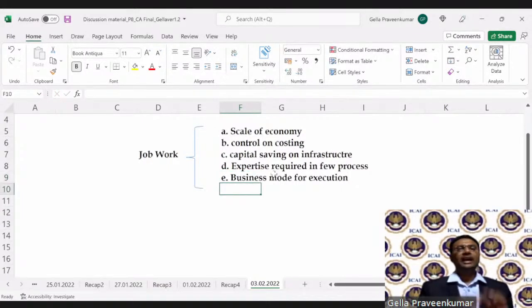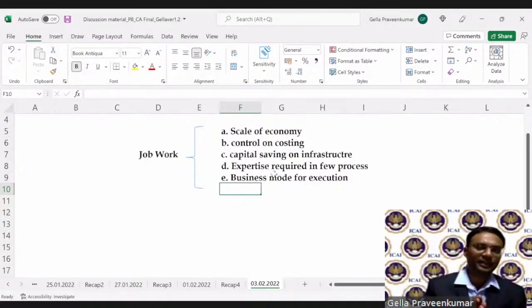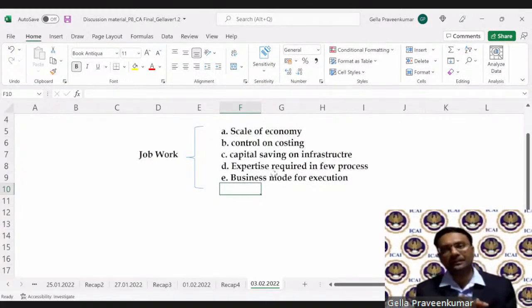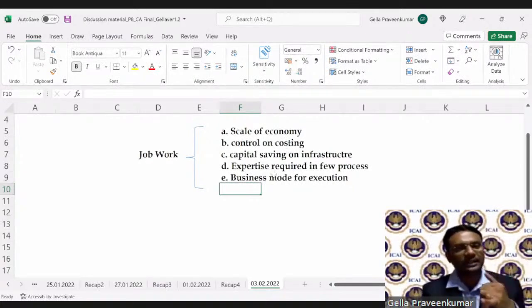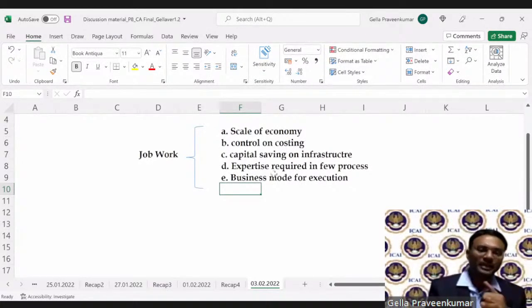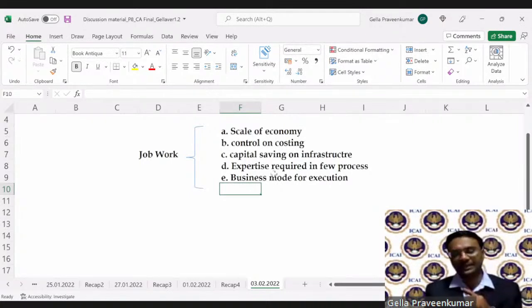These are some of the points why job work comes into the picture. First is your scale of economy. Don't look at this subject only from an examination or theory point of view. Look at why this topic is relevant for us to understand when we get into business. You may be a qualified chartered accountant getting into practice. You may be a qualified CA getting into industry.